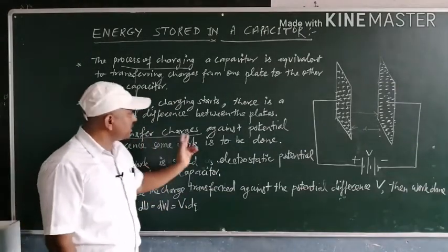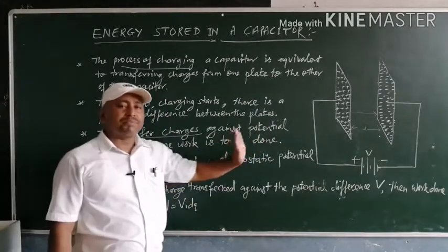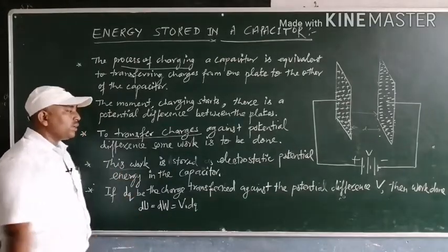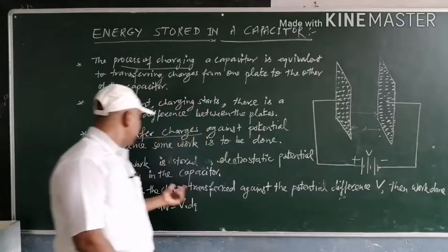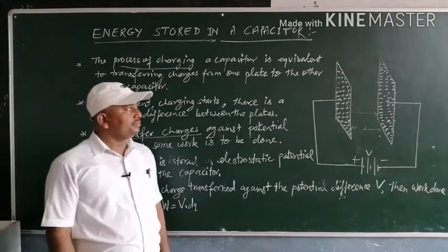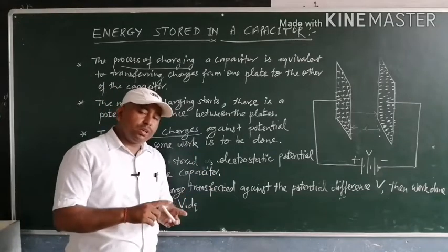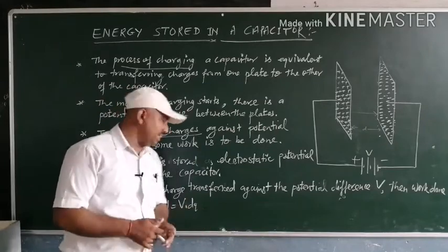To transfer charges against the potential difference, some work is to be done. So the fourth concept: this work is stored as potential energy in the capacitor. The amount of work done will be stored in the capacitor in the form of potential energy.